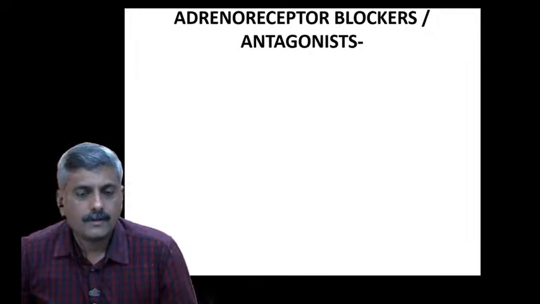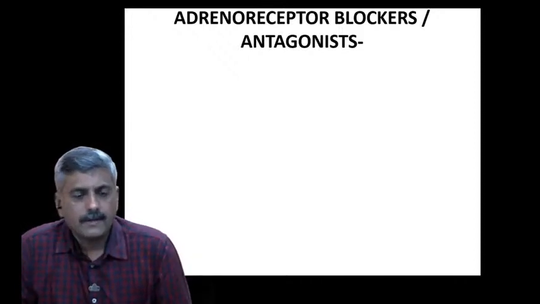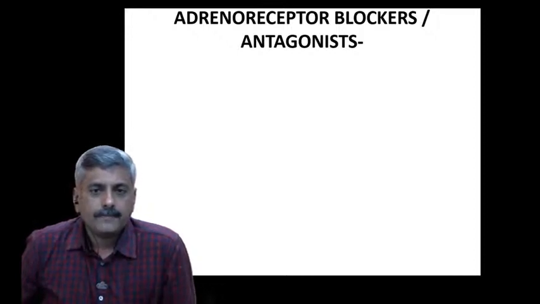Okay, so what we had seen in the last lecture, I think we covered the agonists and antagonists of the adrenergic system.